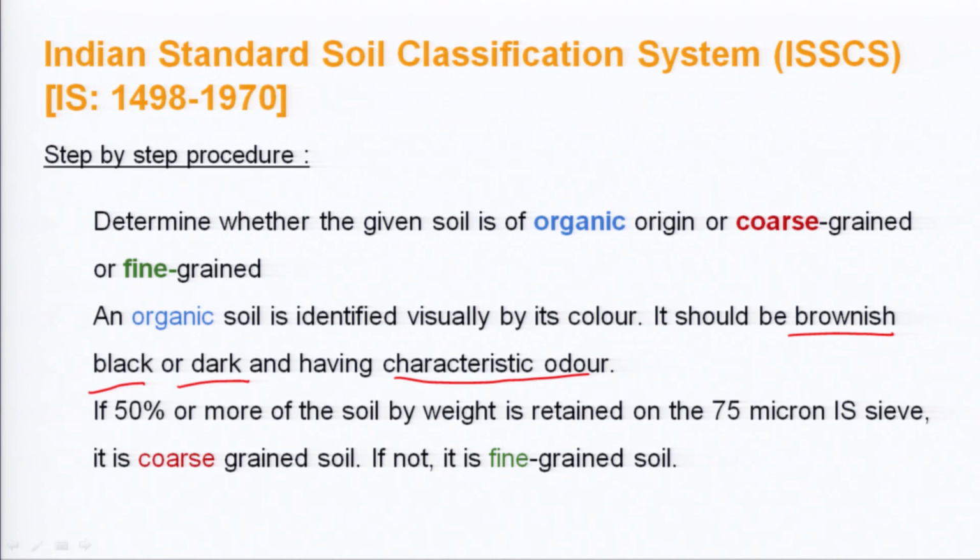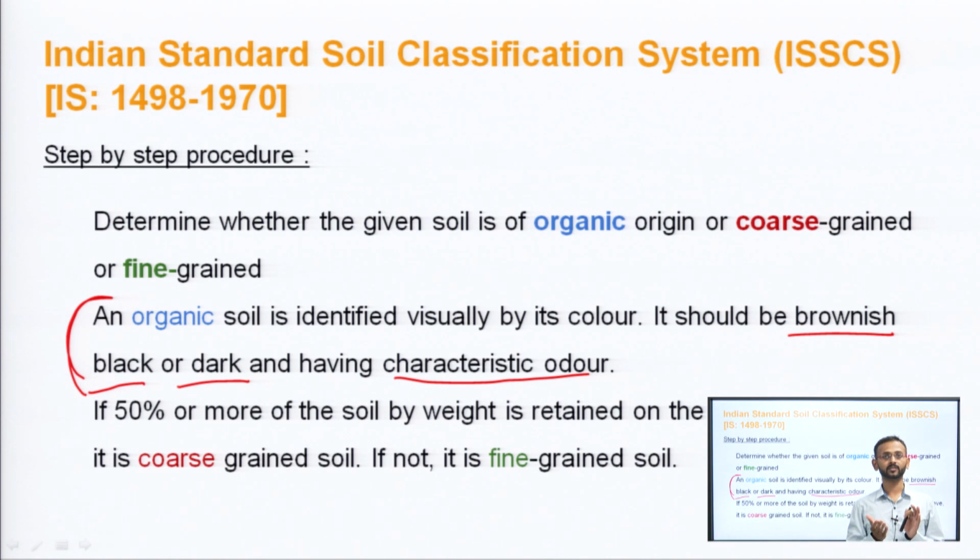So, that is an organic soil. For this organic soil portion, there are no such definitions or parameters. Like in coarse grained soil, we were discussing the coefficient of uniformity and the values of the coefficient of curvature, but here no such value has been given